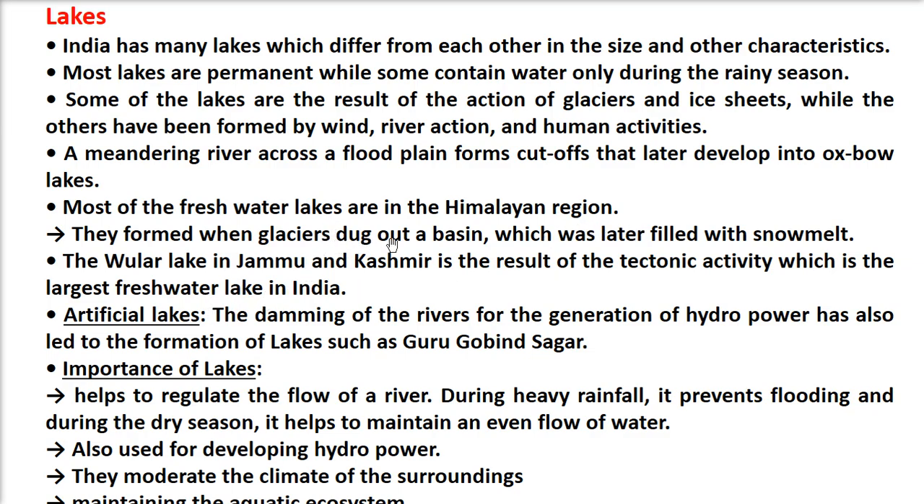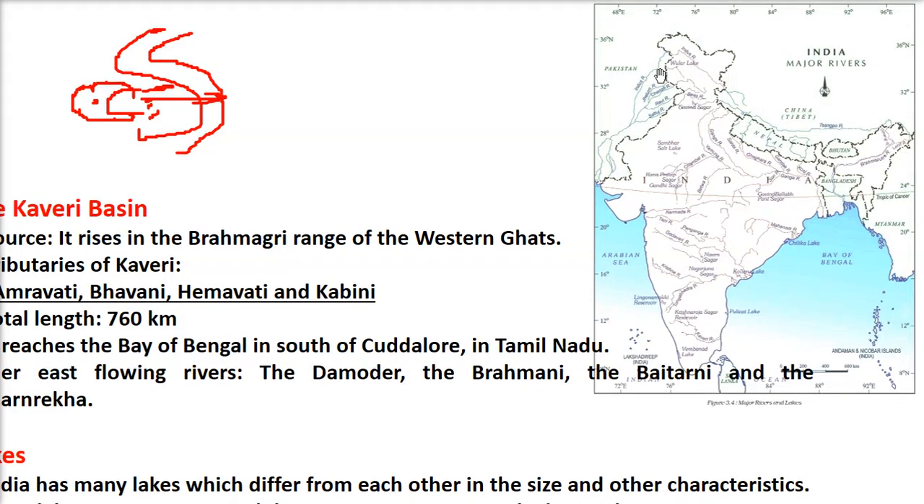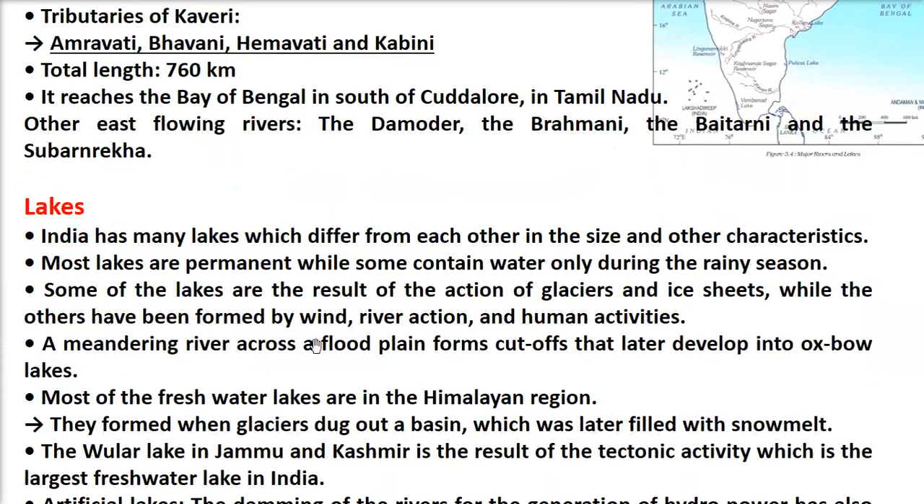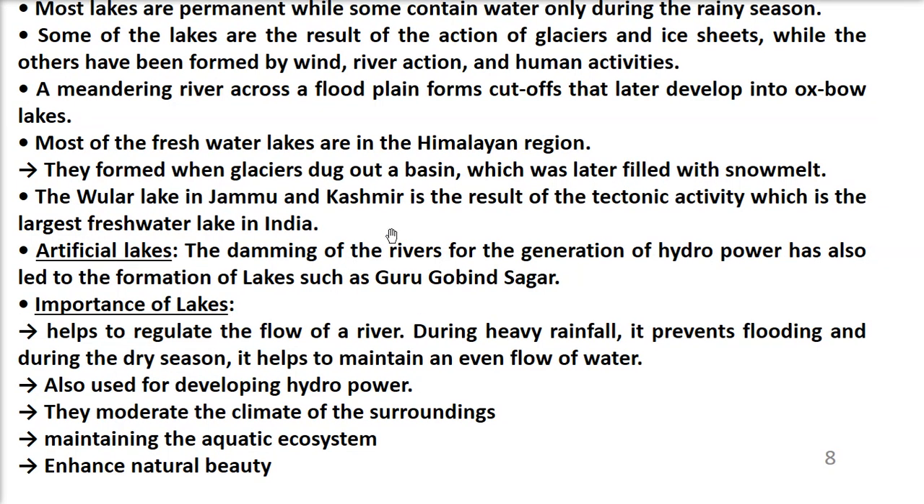They are formed when a glacier dug out a basin which was later filled by the snow melt. The Vular Lake in Jammu Kashmir is the result of tectonic activity, and it is the largest freshwater lake in India. So I have to show you this one. This is the Vular Lake. The Vular Lake is the largest freshwater lake in India. You have to remember this.